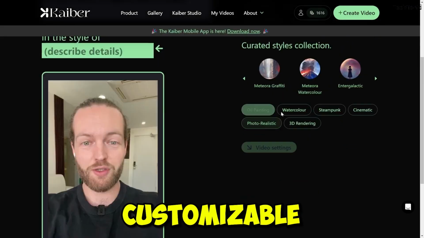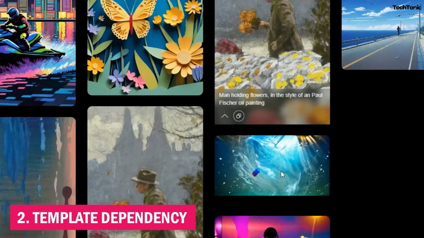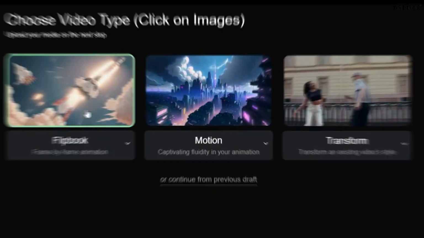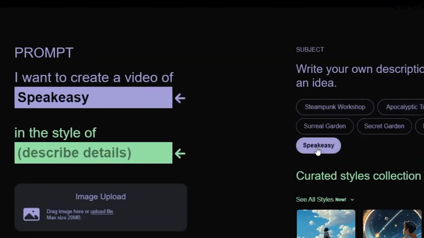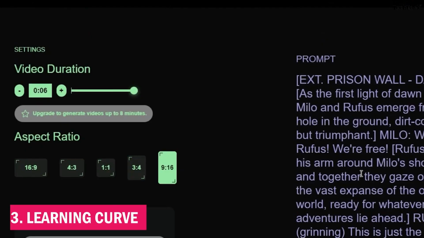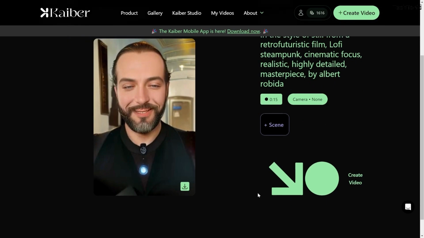2. Template dependency. Kaiber AI heavily relies on templates for generating responses or performing tasks. This dependency can lead to responses that feel formulaic or lack the nuanced understanding that more adaptable AI models might provide. 3. Learning curve. Users, especially those unfamiliar with AI or complex software tools, might face a steep learning curve